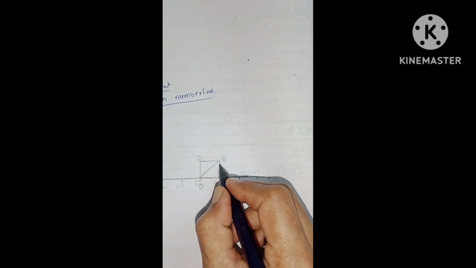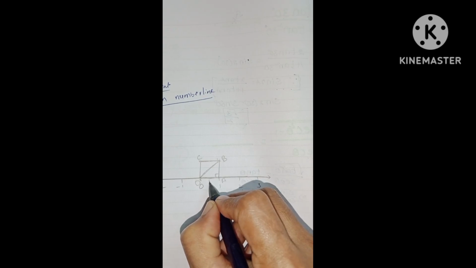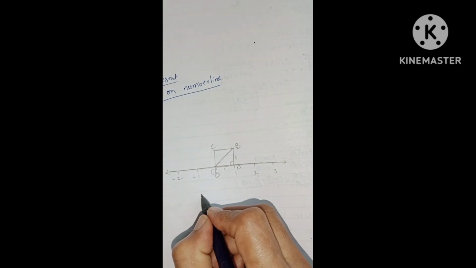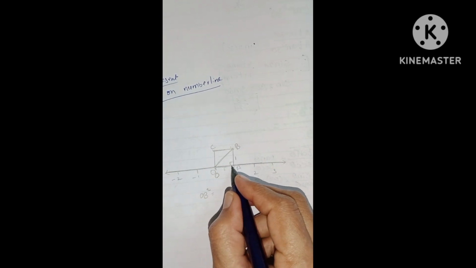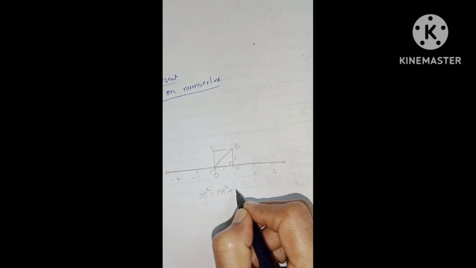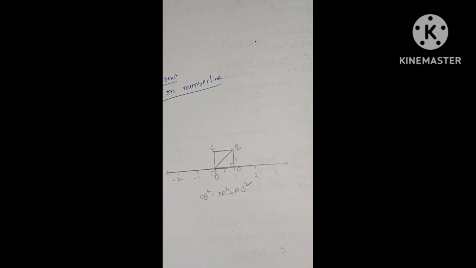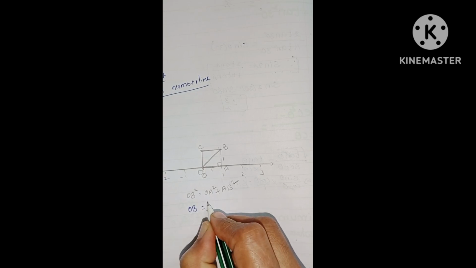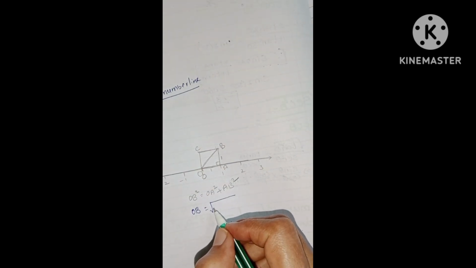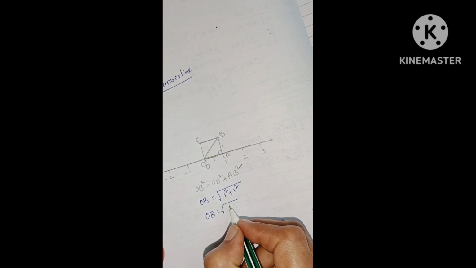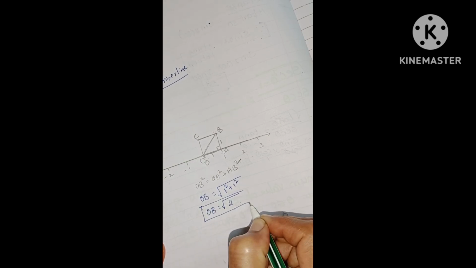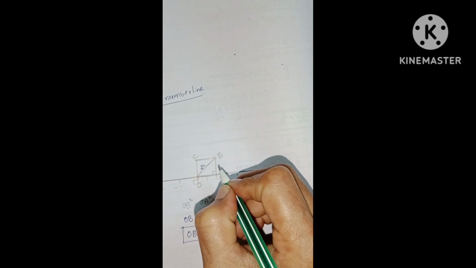Now OAB is a right-angled triangle with sides of 1 unit each. Using the Pythagoras property, OB square equals OA square plus AB square. So OB equals the square root of 1 square plus 1 square, which is 2. So OB is root 2.